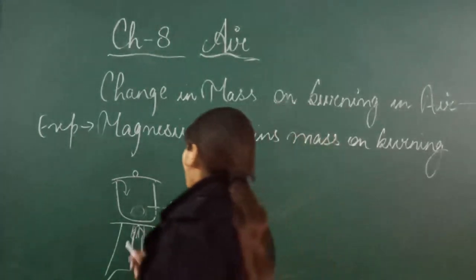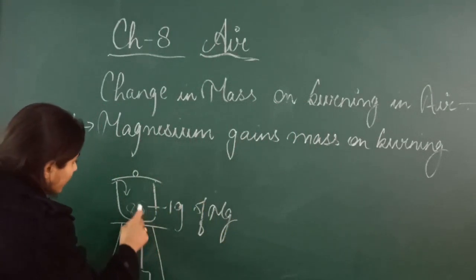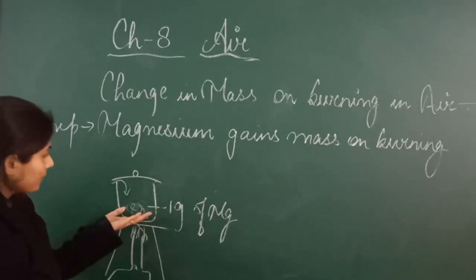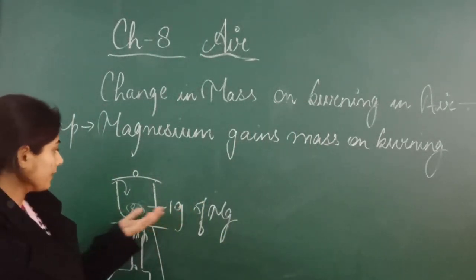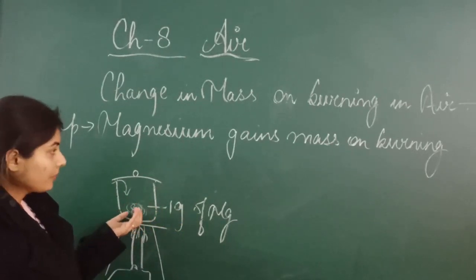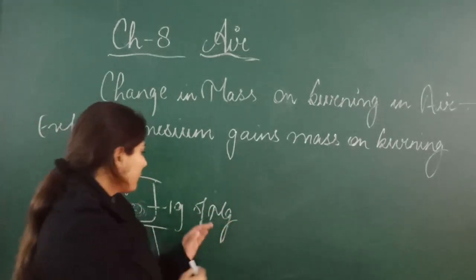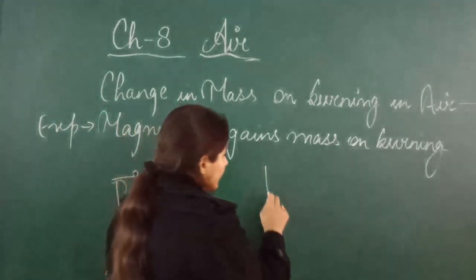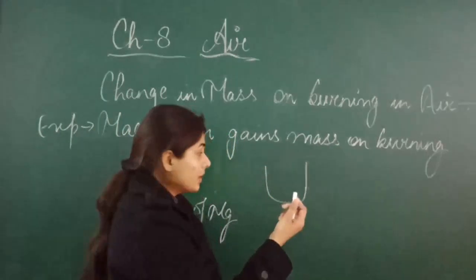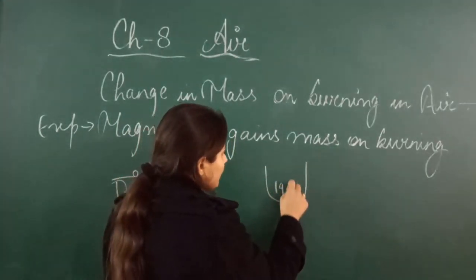So what do you have to do now? Take this porcelain crucible with the burned magnesium in it. But first, before burning, you have taken a porcelain crucible and in it you have taken 1 gram of magnesium.